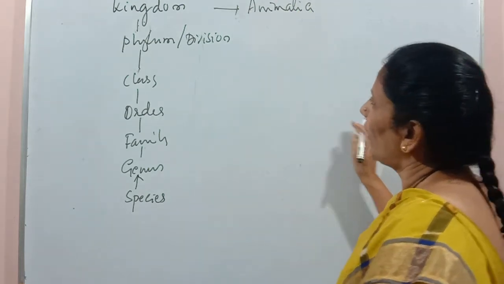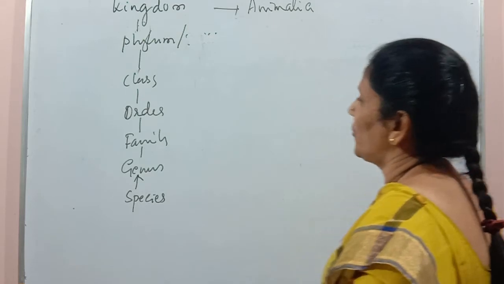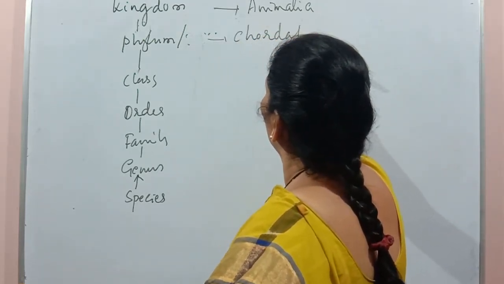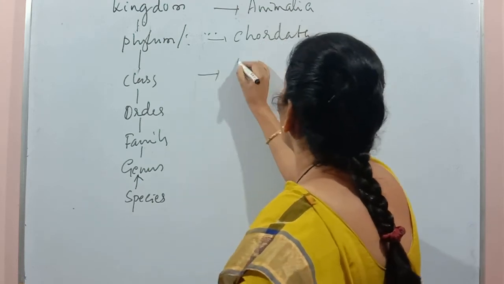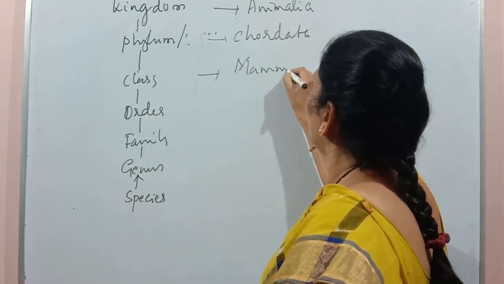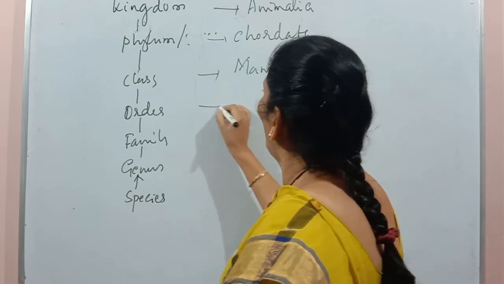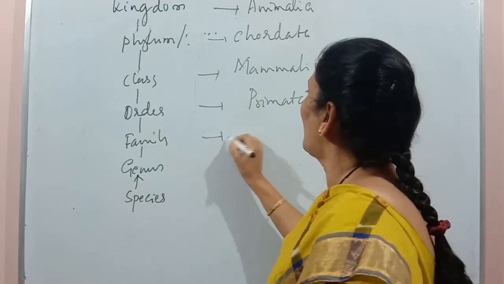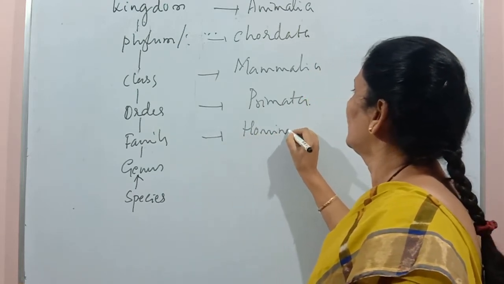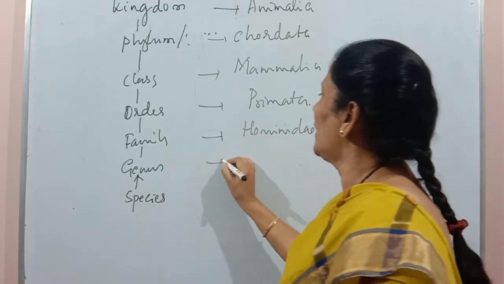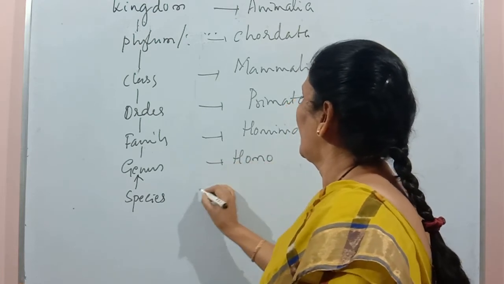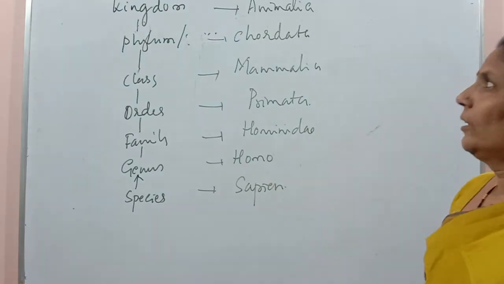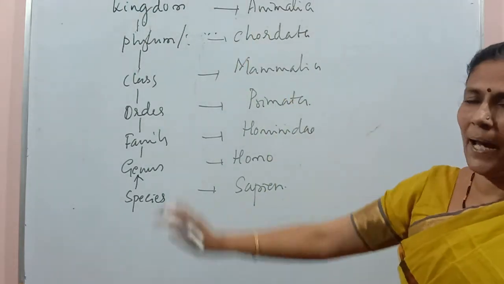Phylum, here we are using phylum, not division. Phylum, Chordata. Class, Mammalia. Order, Primata. Family, Hominidae. Genus, Homo. Species, sapiens. This is the taxonomic hierarchy of man.